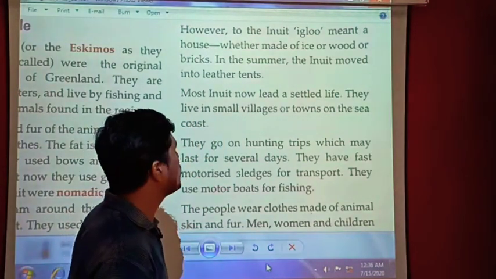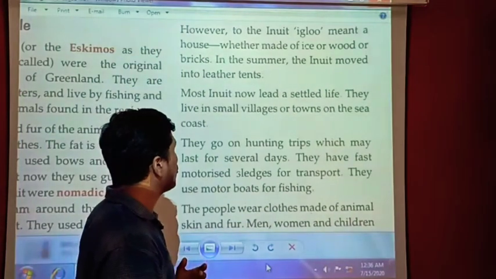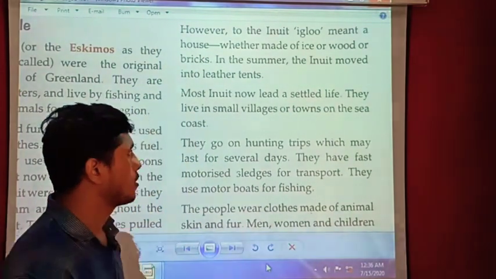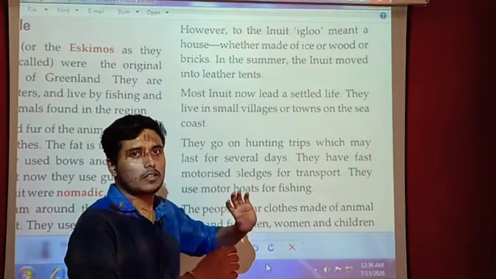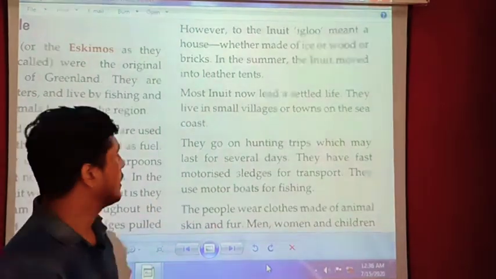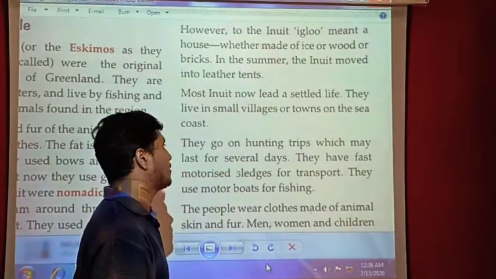Most Inuit now lead a settled life. As I have told you, now they are no more nomadic. They live in small villages or towns on the sea coast, as you can see, in the southwest part of Greenland. They go on hunting trips which may last for several days.